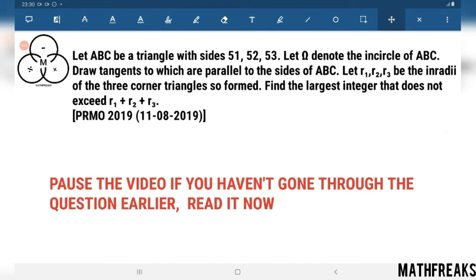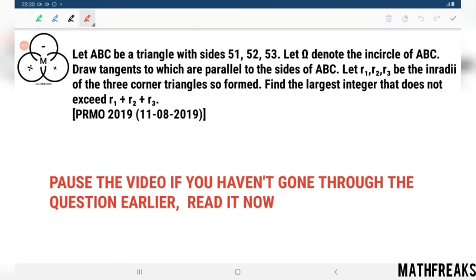Let ABC be a triangle with sides 51, 52, 53. Let omega denote the incircle of triangle ABC. Draw the tangents to omega which are parallel to the sides of ABC. Let R1, R2, R3 be the inradii of the three corner triangles so formed. Find the largest integer that doesn't exceed R1 plus R2 plus R3.